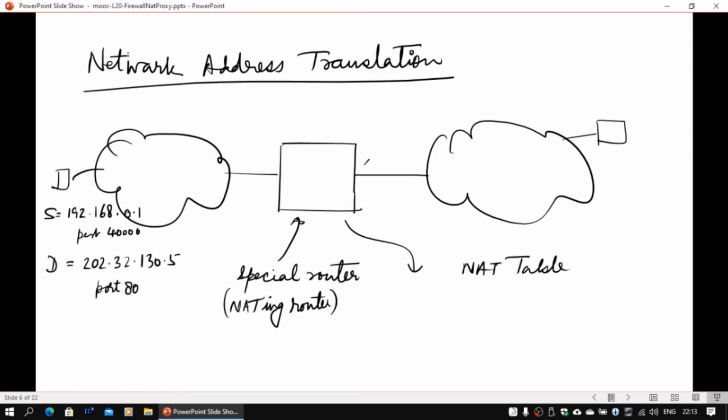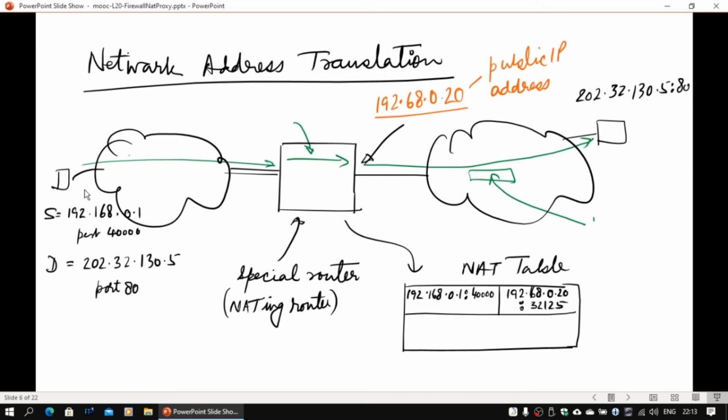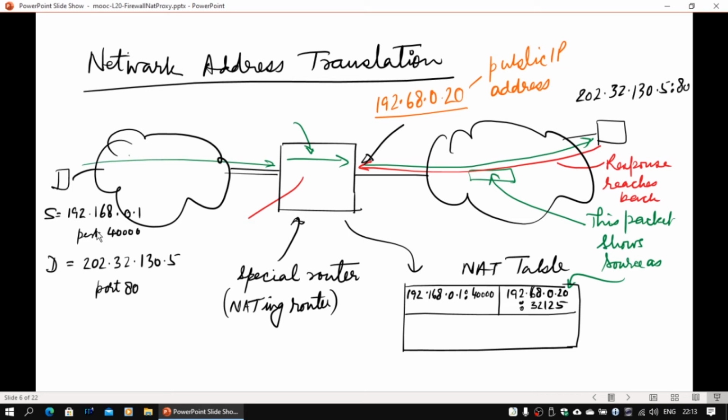So now we can implement what we call network address translation for solving this particular issue. For example, now this source has a private IP address. Remember, this is from the same block. This guy transmits the packet, and it will be used the way it has been told in the earlier slide. This will be dropped at the internet. So what is done is we use a special router. We call it a NAT router.